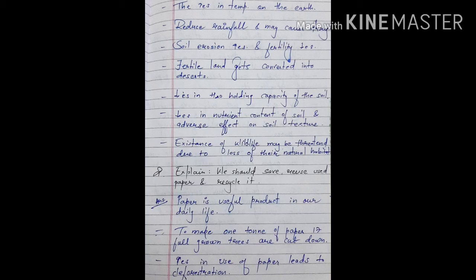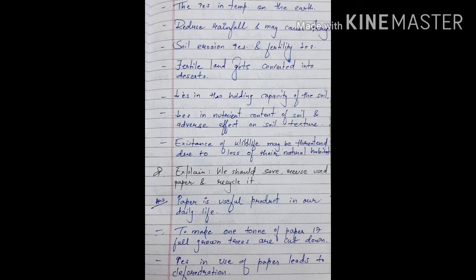Soil erosion increases and fertility decreases. Fertile land gets converted into desert. Decrease in the water holding capacity of the soil. Decrease in nutrient content of soil and adverse effect on soil texture. Existence of wildlife may be threatened due to loss of their natural habitat.